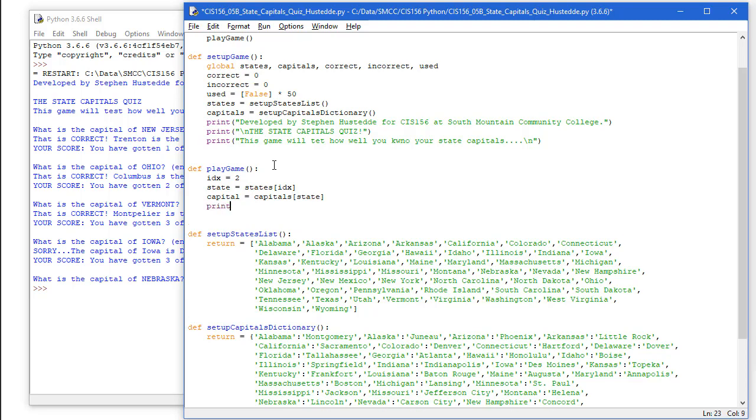And then we'll do a print: the capital of placeholder 0 is placeholder 1, period. And then I'm going to format that. In this case, I'll just use state and capital.